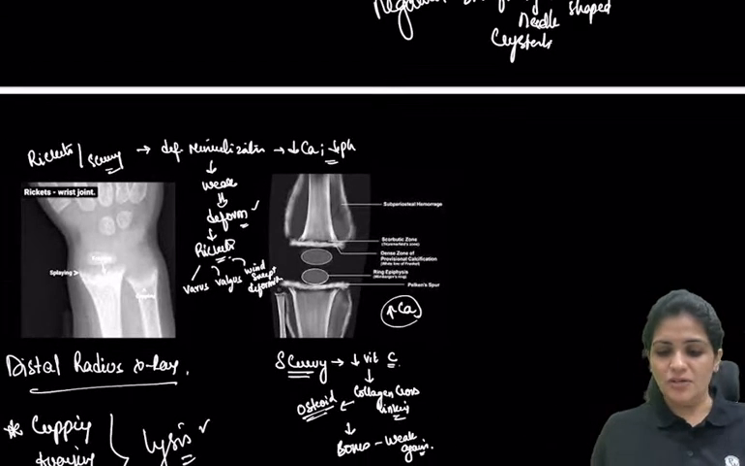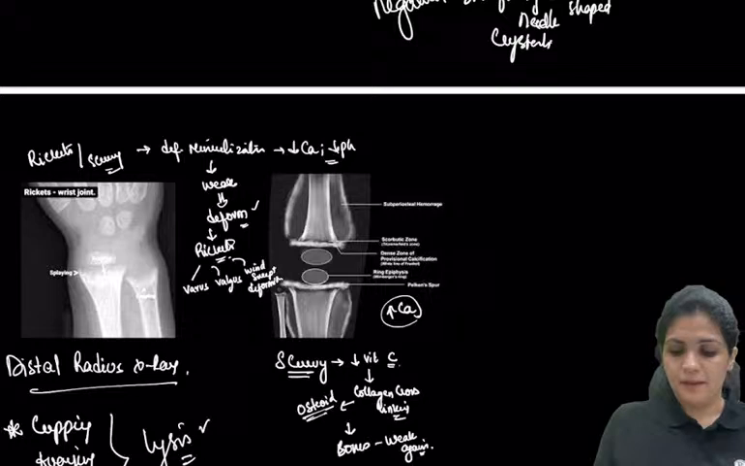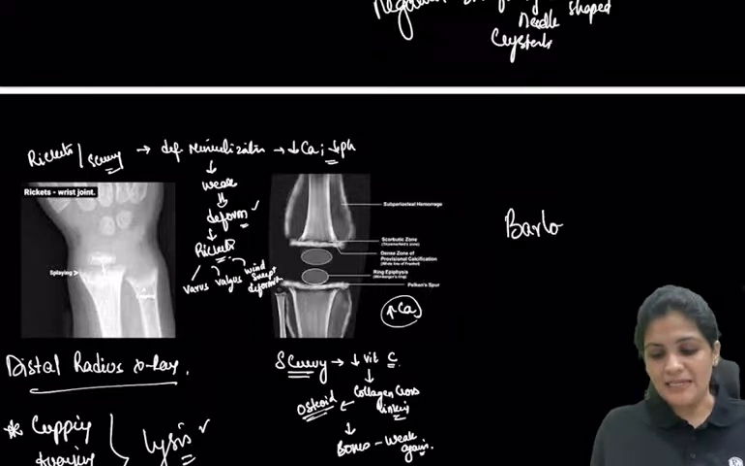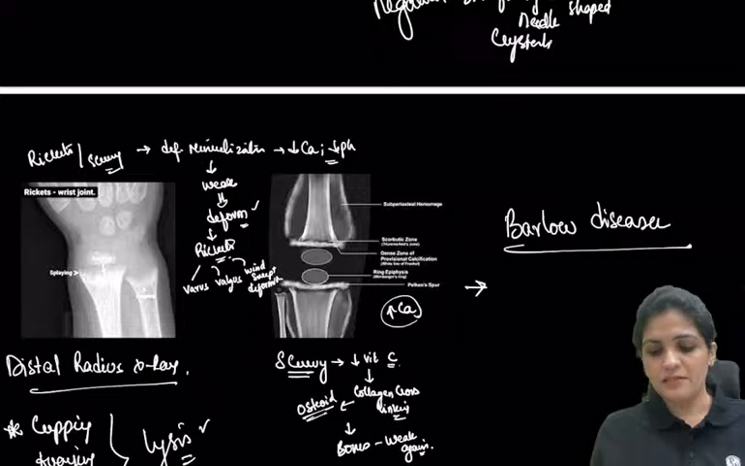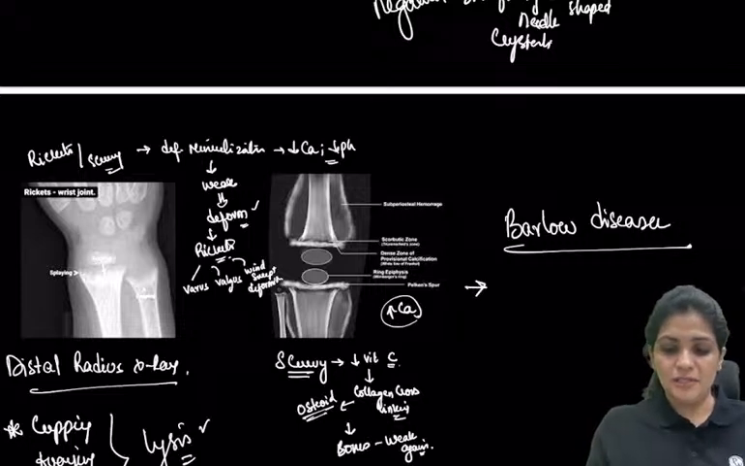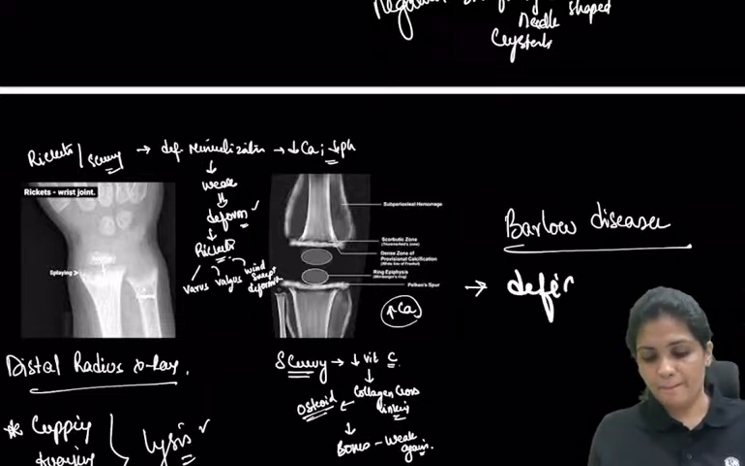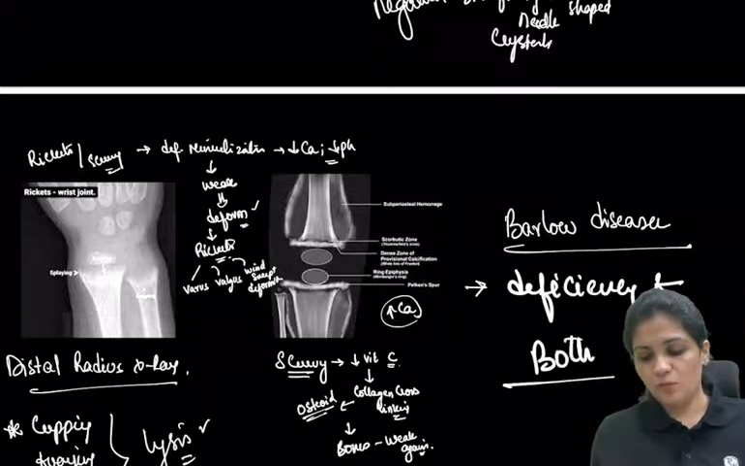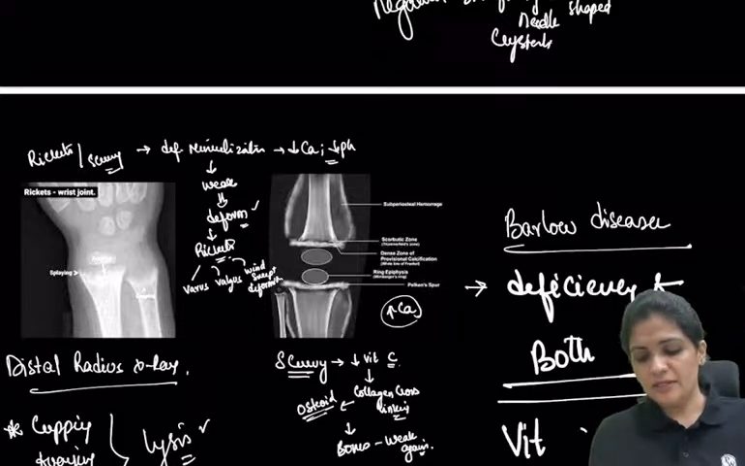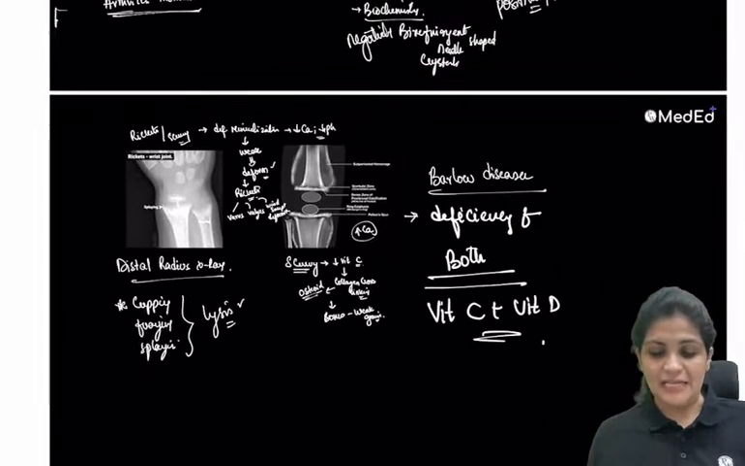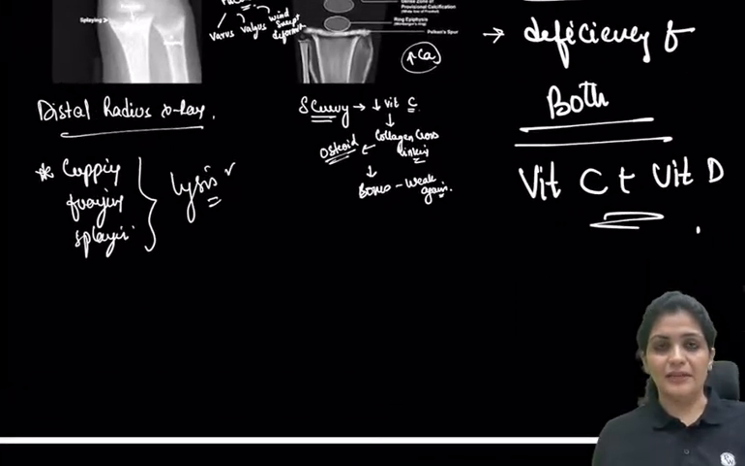So what is Barlow's disease? This was asked. Barlow's disease. This is an important question. Barlow's disease is deficiency of both rickets and scurvy vitamins. This was a question asked recently. So now you're clear with rickets and scurvy.